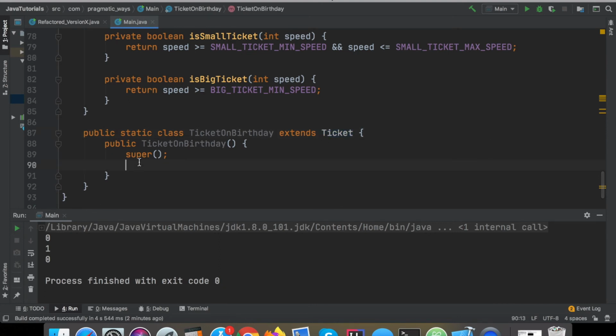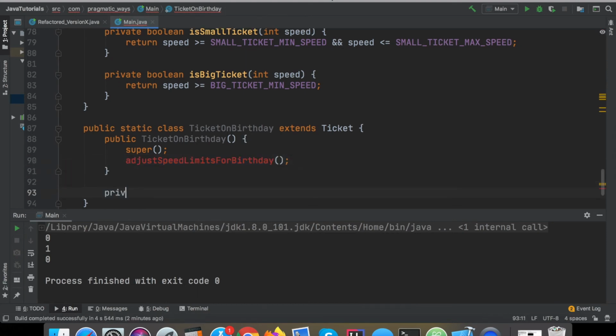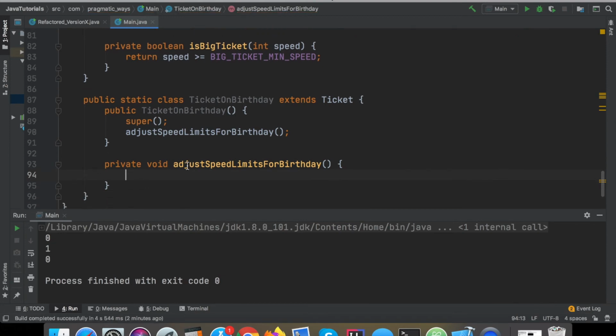But now what I also want to do, what we wanted to do originally, is adjust the speed limits for your birthday. So I'm going to say adjustSpeedLimitsForBirthday. This will be a private void function, and all it's going to do is increase each of our speeds by 5.